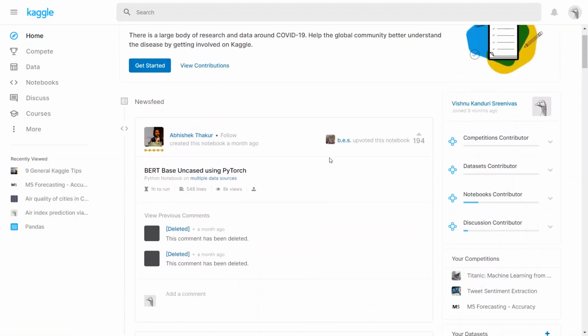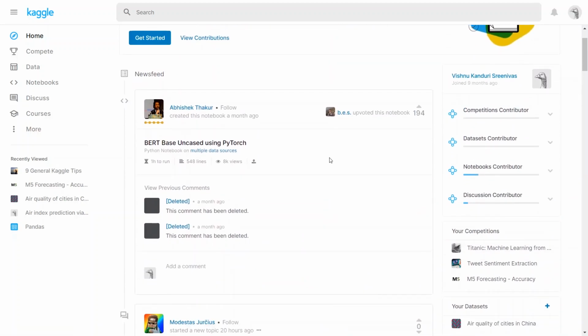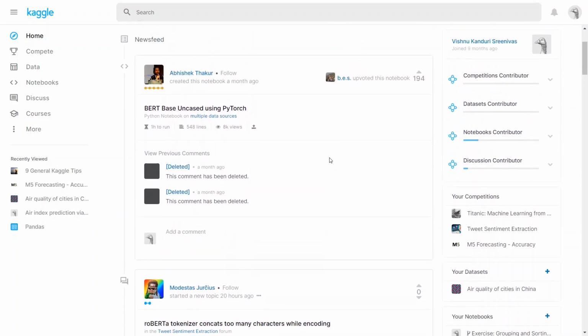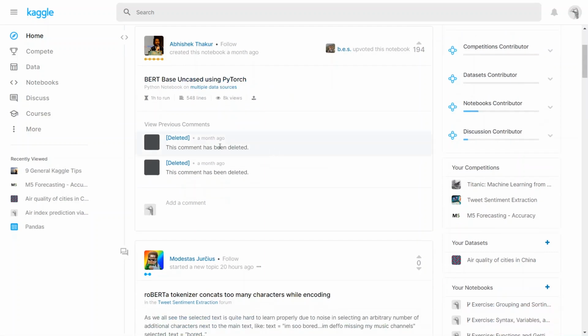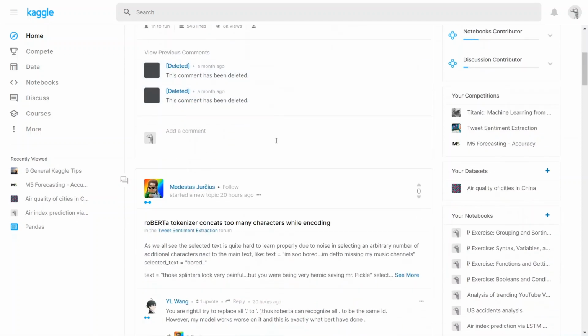And then here in the news feed, you can see the posts and snippets about people if they've posted anything like a new data set or made a new notebook or even started a new discussion. So here, for example, there's Abhishek Thakur. He just created this notebook a month ago, and this person has upvoted this notebook, and then there are 194 upvotes for this. So this is a Python notebook, and the name of the notebook is this. When I hover over this, you can see that the font color changes. So it's basically a link. You can click and go on to that. You can find all the comments related to that and so on.